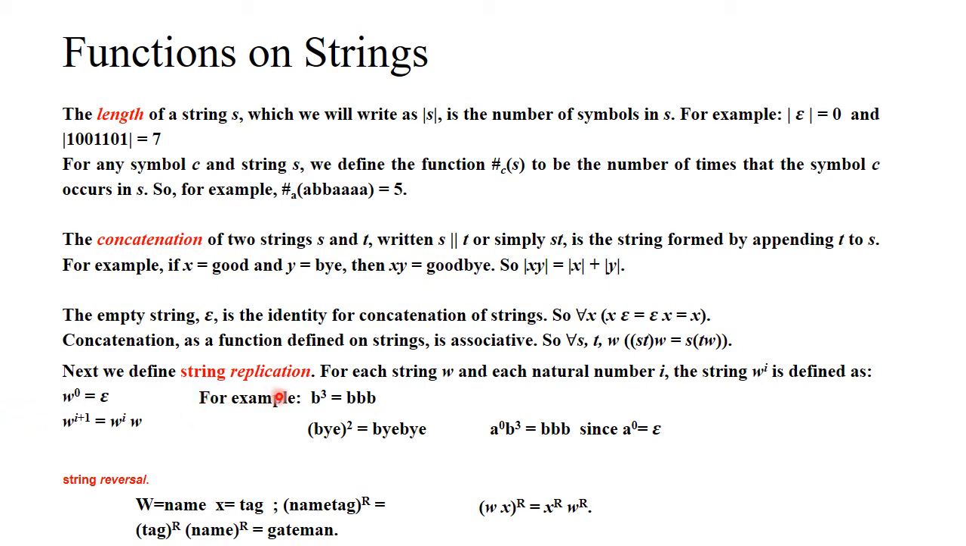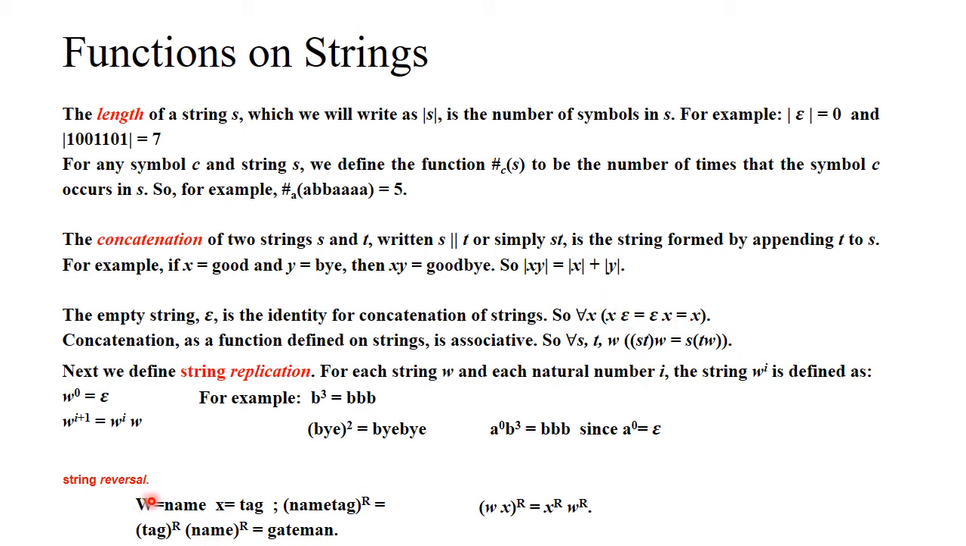Now we will see string replication. What is string replication? The name itself says replica: it replicates so many times. For example, b y squared will be equal to b y b y, so this entire string is replicated twice. The 2 here represents how many times b y should replicate. a to the power 0 b cube says a to the power 0 is 0 times, that means empty. You know that if empty is concatenated to bbb, it will give bbb itself, from this rule.